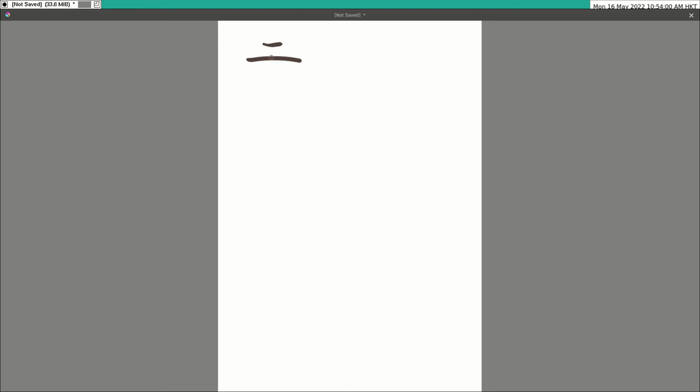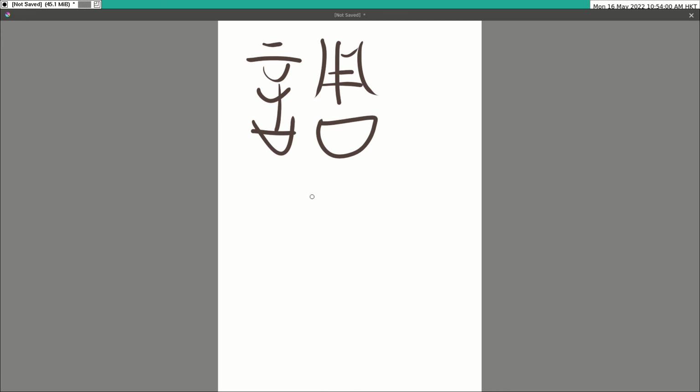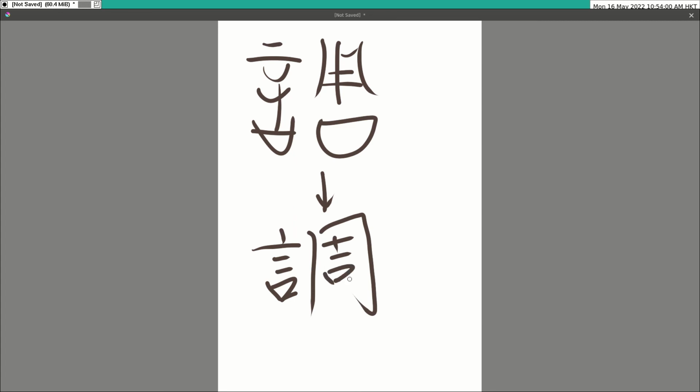Its origin is quite complicated, and after many years it now becomes like this. But in mainland China and Singapore, they simplified only that part, and that becomes the simplified form like this.